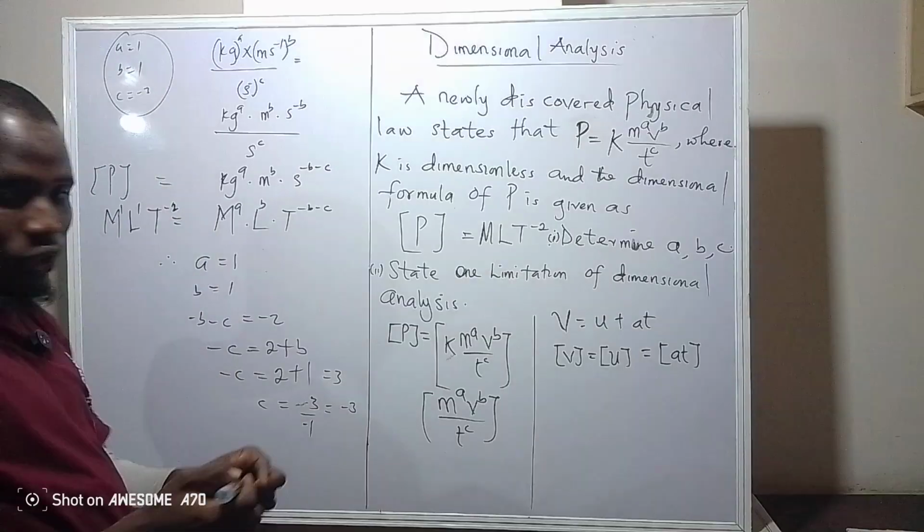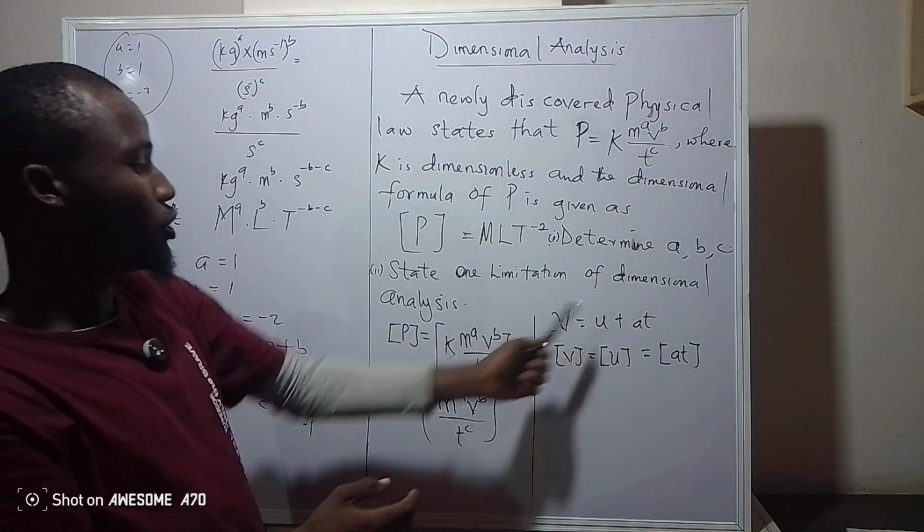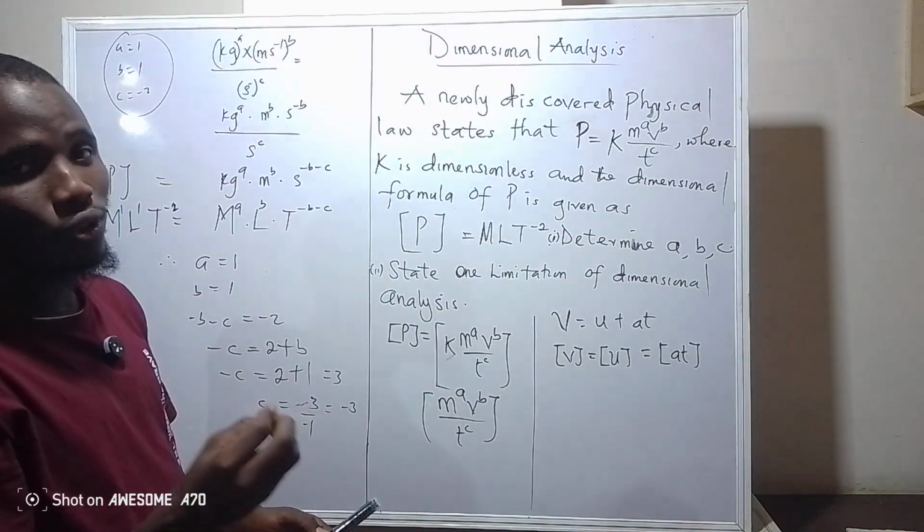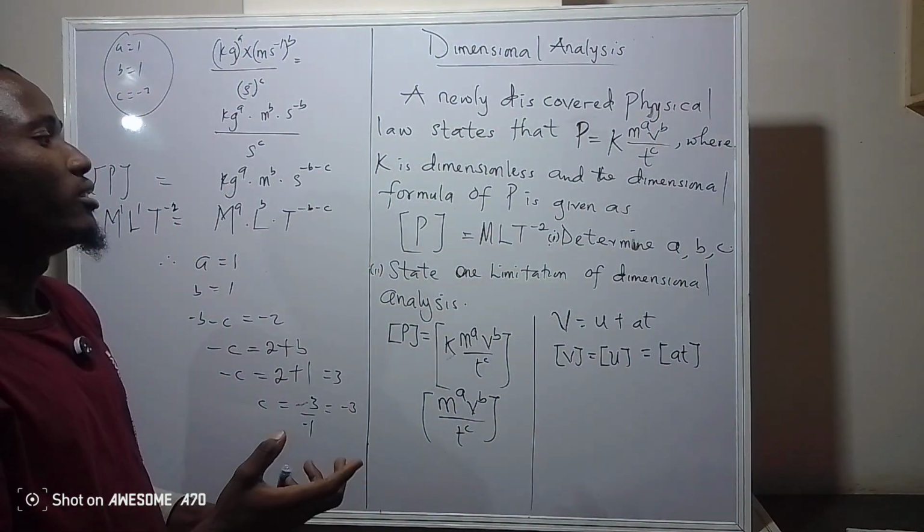And to the second question, to state one limitation of dimensional analysis. One of them is that it is unable to give us the dimension of constants, such as pi or theta or any value.